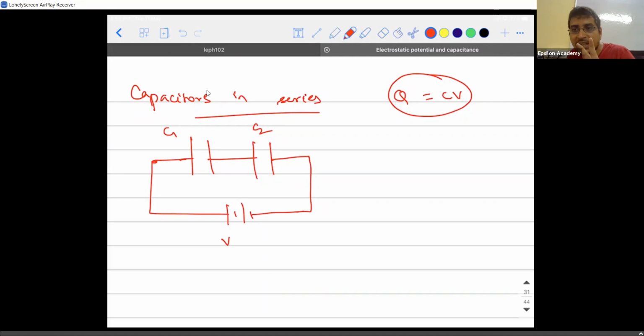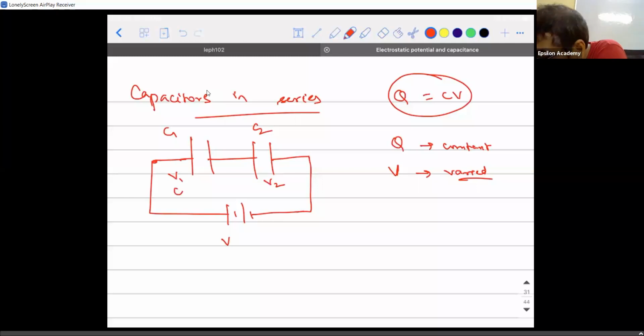Out of those two variables, if you keep one variable constant and the other as a variable, depending on which one you are keeping constant and which is varying, the classification is done into two types: series and parallel. So in series, Q is constant and V is varied. If the total potential difference across which you have connected the capacitors is V, then the potential difference across the first capacitor will be V1, across the second capacitor V2, the charge on the first capacitor is Q1 and the charge on the second capacitor will be Q2.